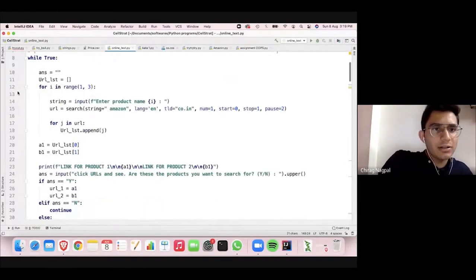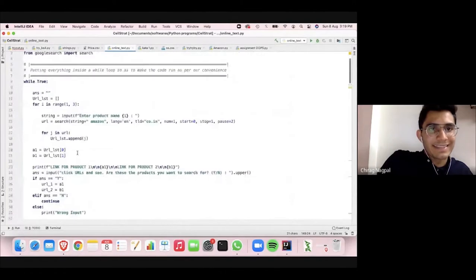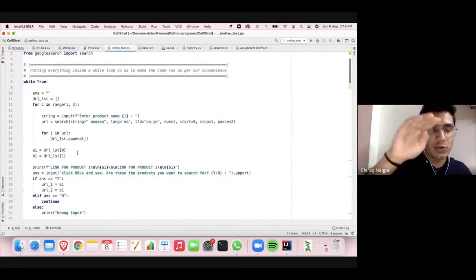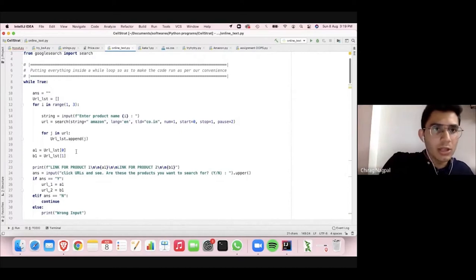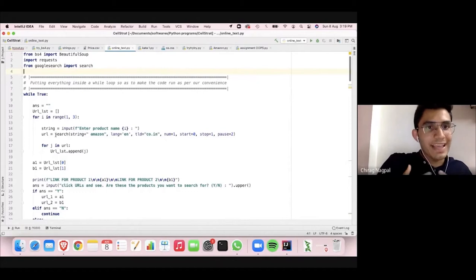Lines 10 to 29 are basically just comparing and getting the URLs which we were seeing on the screen, like URL1 and URL2. Because we type in the products, it does a Google search, which we have here from the Google search library. So it's actually automating every process that we manually do on Google, right? Even that much automation is possible in today's world.